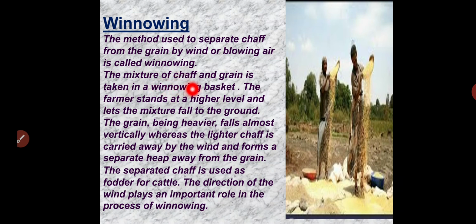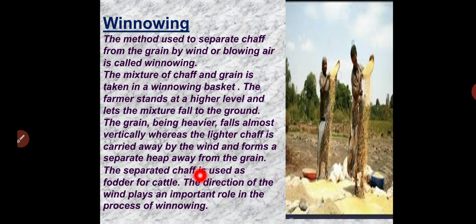The mixture of chaff and grain is taken in the winnowing basket. The farmer stands at a higher level and lets the mixture fall to the ground. The grains, being heavier, fall almost vertically, whereas the lighter chaff is carried away by the wind and forms a separate heap away from the grain.